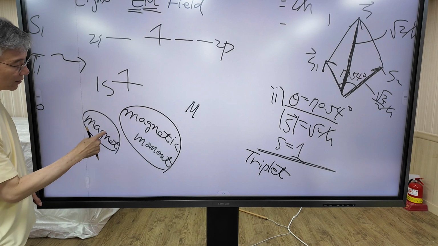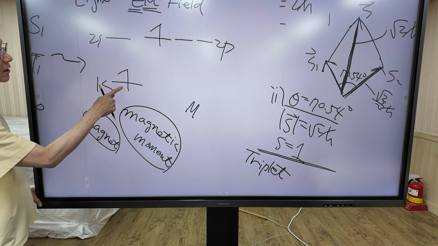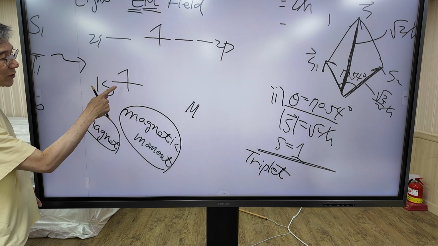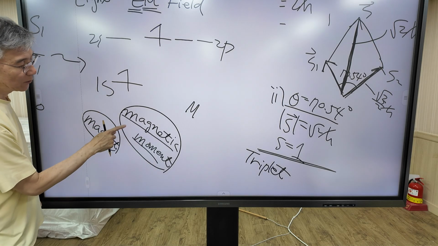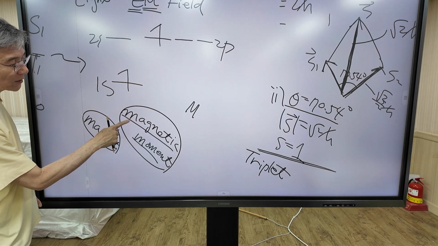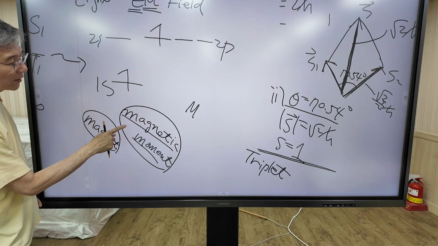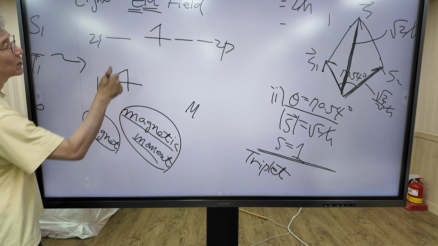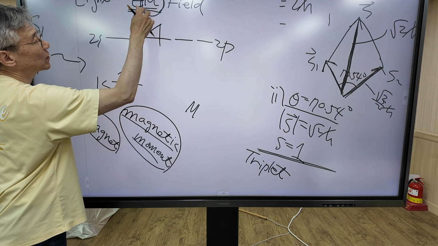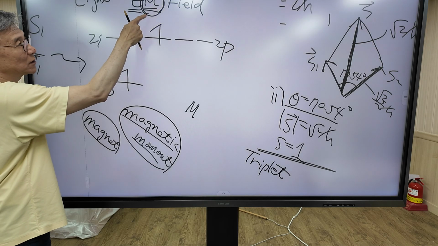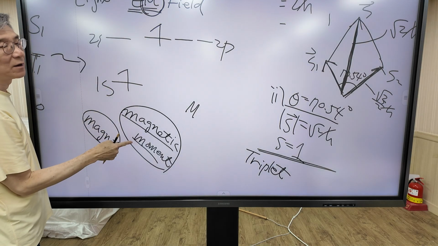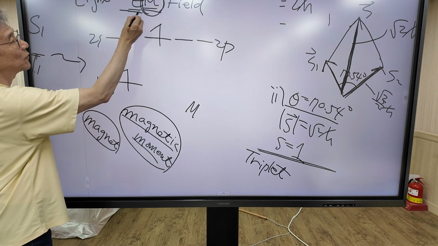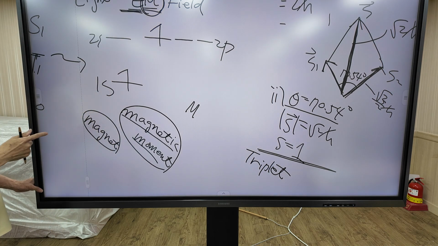To change the direction of spin, you must change the direction of the magnetic moment of the spin. To do that, the magnetic moment should interact with the magnetic field of the light. But the interaction of the magnetic field with a magnetic moment is much weaker than the interaction of the electric field with an electric dipole moment.